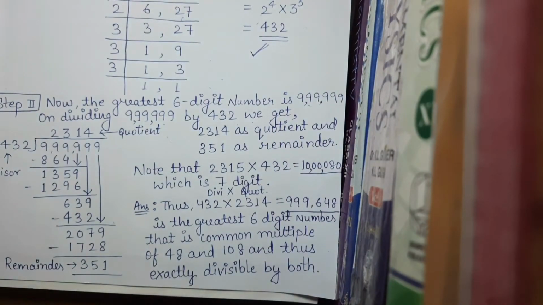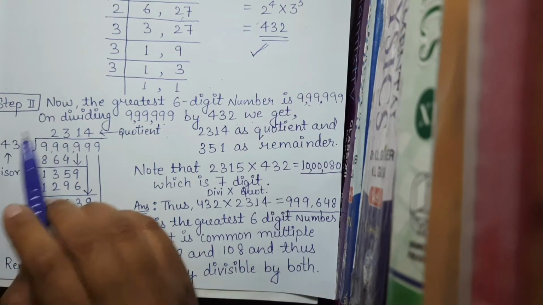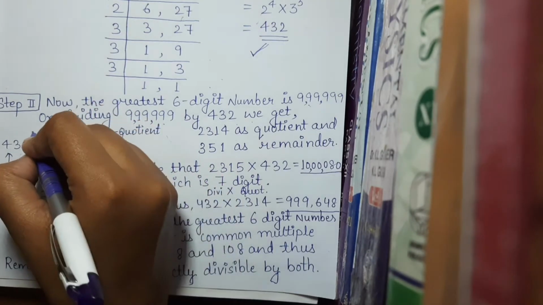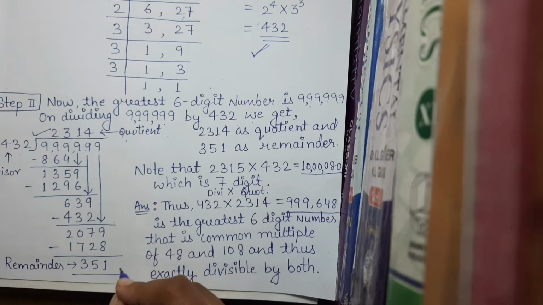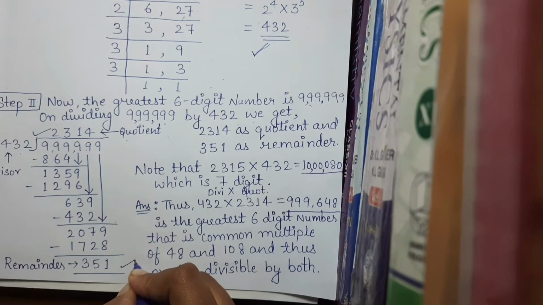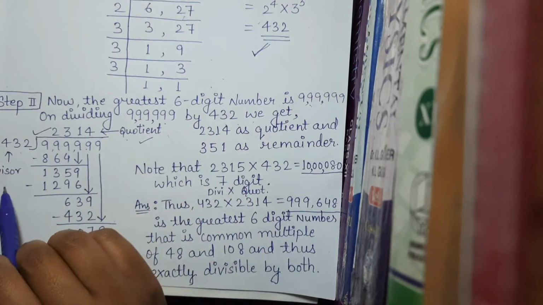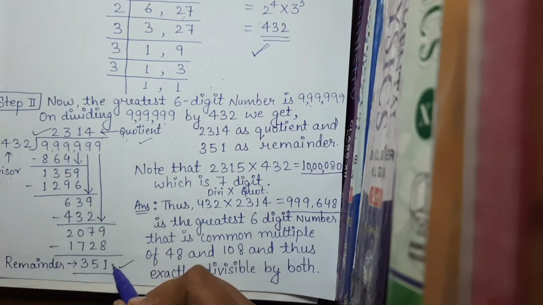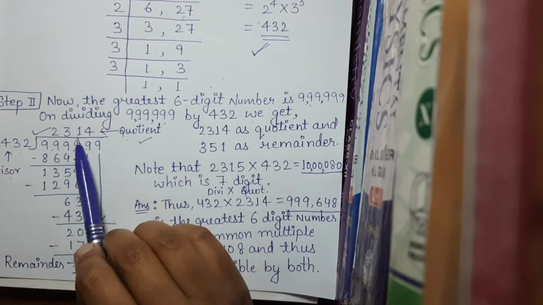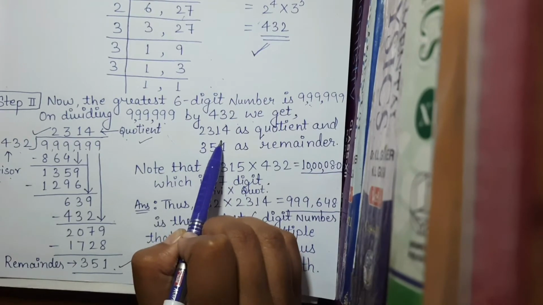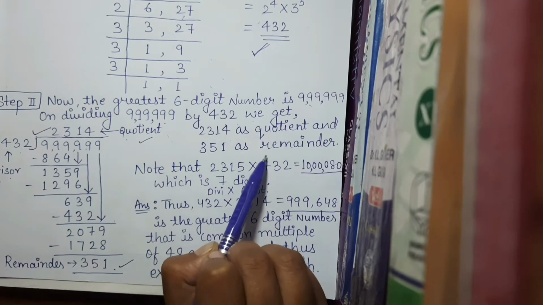So let's start. 999999 divided by 432 gives us quotient 2314 and our remainder is 351. I hope you all know what the quotient, the divisor and the remainder are in division. It's basic.